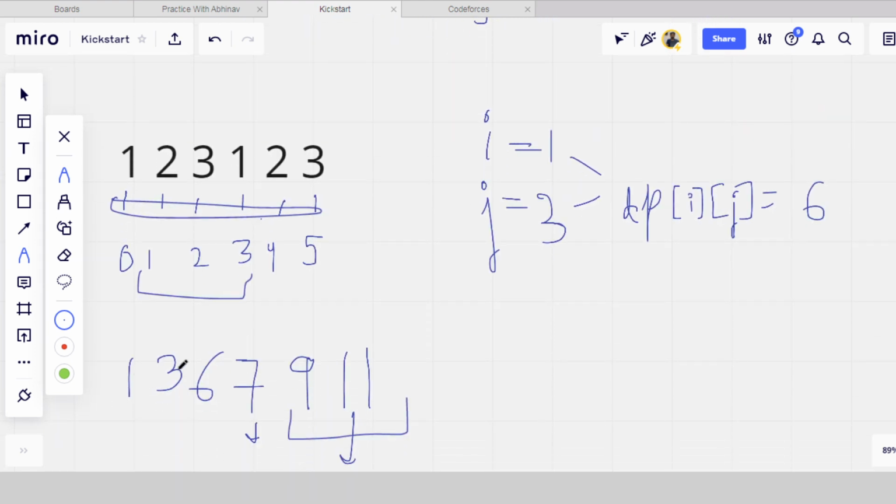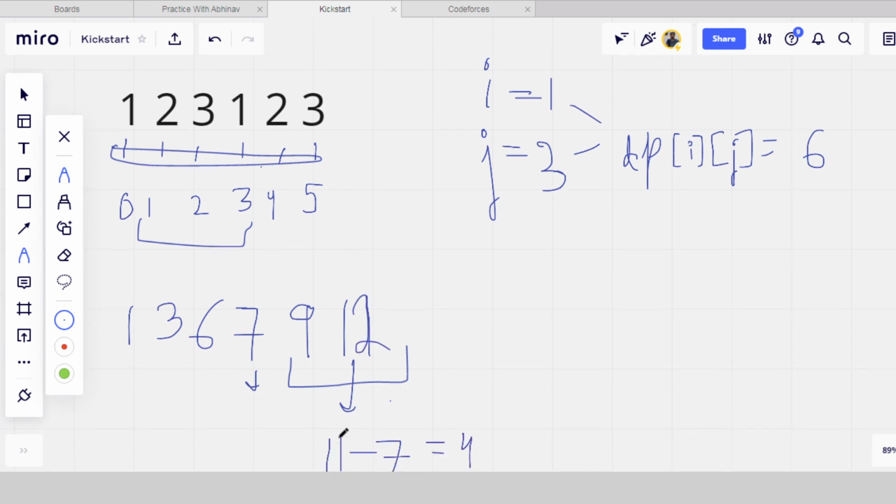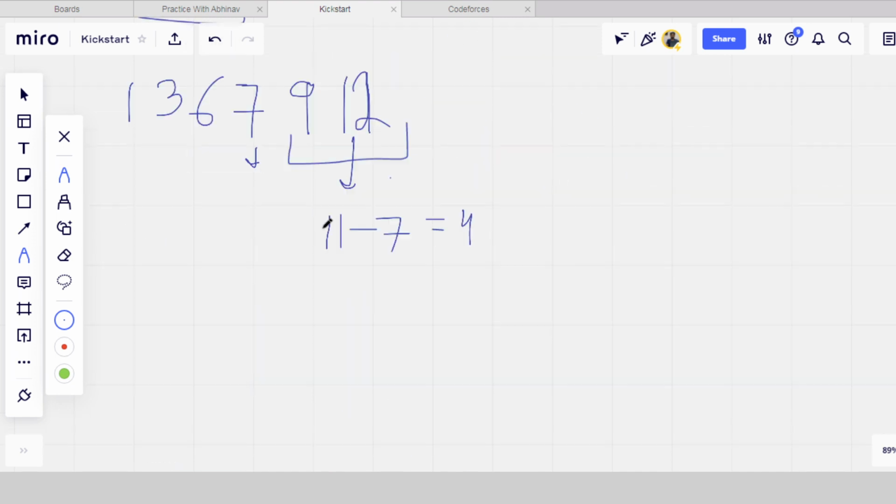Okay, it is 1, 3, 6, and then it is 8. Here it will be 12, and here it is 5. So basically we have subtracted this 7 from this 12, and we have got 5. Then what is this 5?